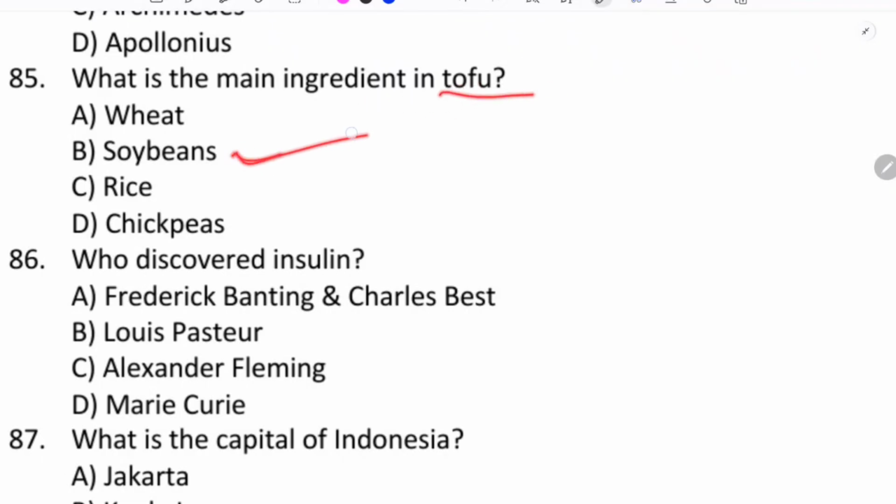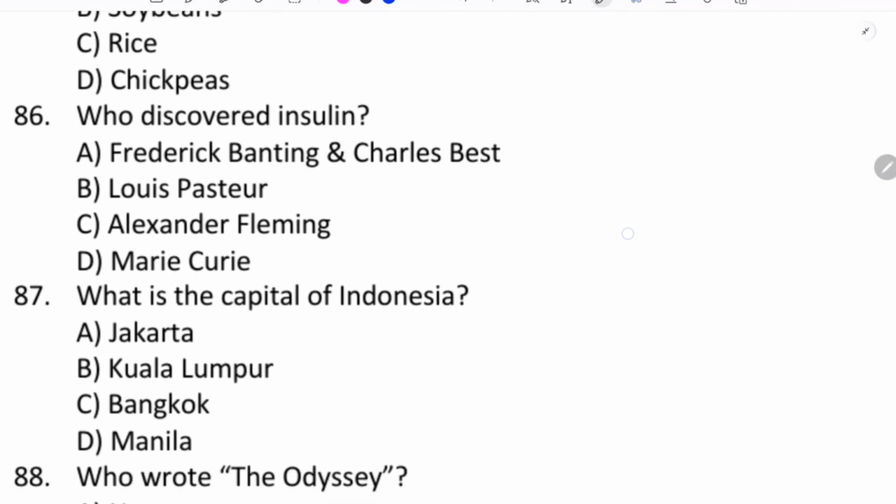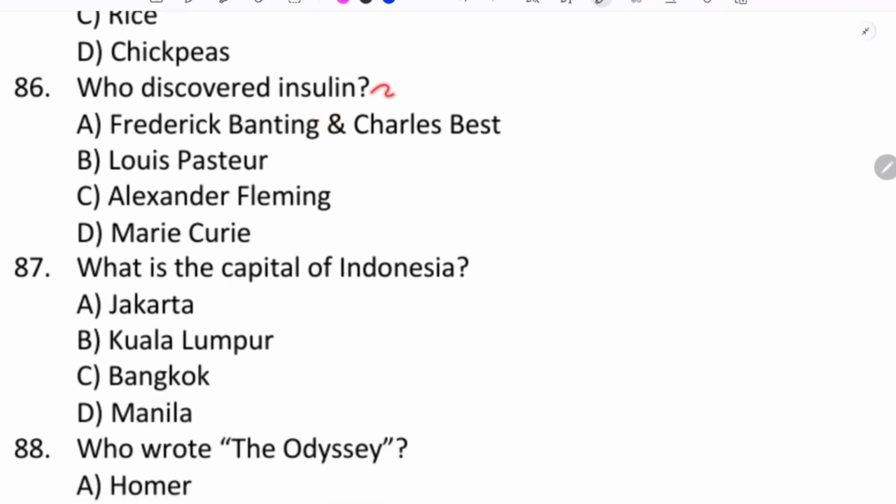Who discovered insulin? Insulin was discovered by Frederick Banting and Charles Best. Don't confuse it with penicillin, which was discovered by Alexander Fleming.